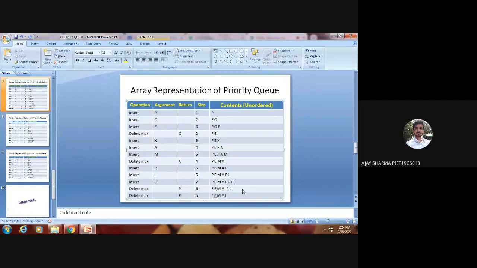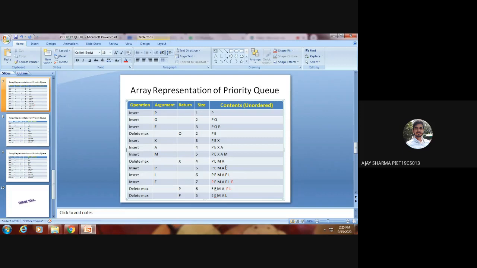Sir, do we have to arrange it in ascending order when we are deleting it? No. We have just swapped the maximum element with the topmost element. That's it. We have swapped these two actually. Okay, sir. So the last element will be swapped with the maximum element. Yes, the topmost element will be swapped with the element which needs to be deleted.